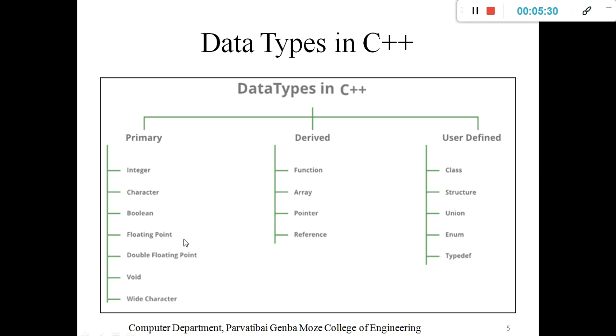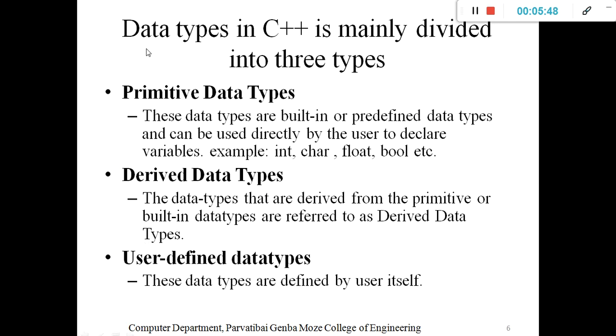We will understand with a practical example why a particular derived function is a derived data type, why a class is a user-defined data type, and what the primary data types are. These are the primary data types. Data types in C++ are mainly divided into three types.